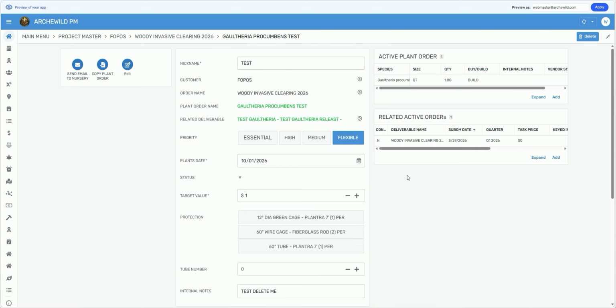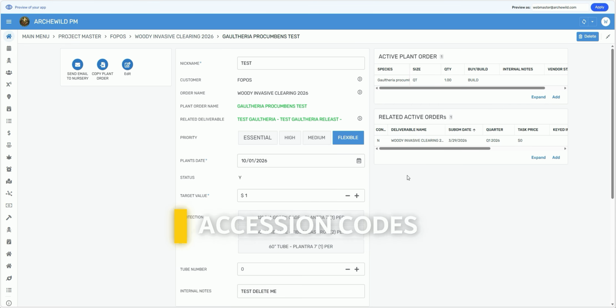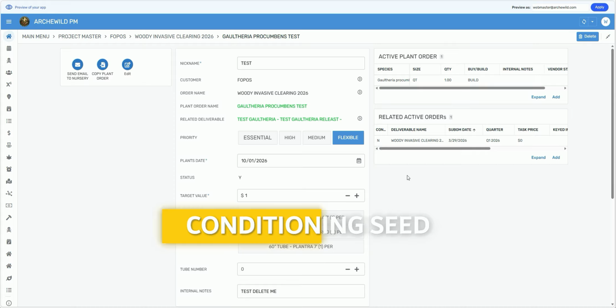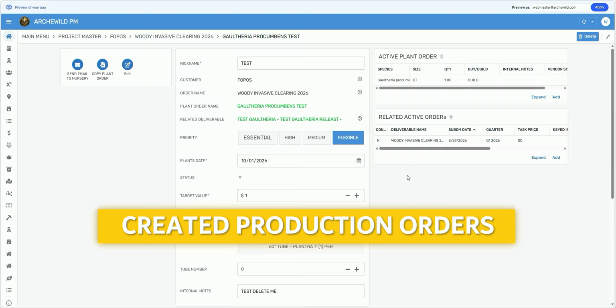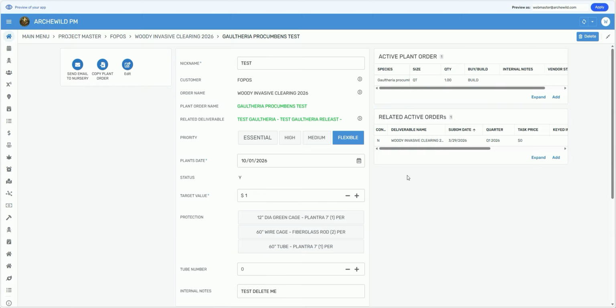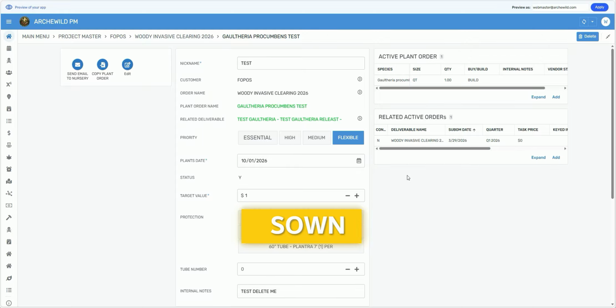So in summary, we just walked through the entire process of collecting seed, sending seed to the nursery, establishing accession codes or seed lot codes. We practiced conditioning that seed and then creating a production order to sow those seeds. We sowed them directly into PL50s. We upgraded them from sown status to germinated status. We chose a germination rate. We upgraded the germinating crop into a growing crop.